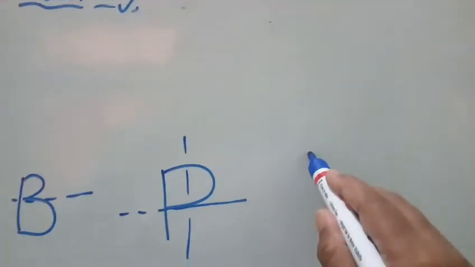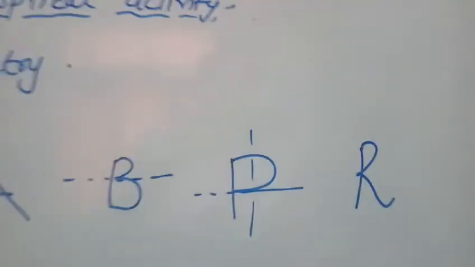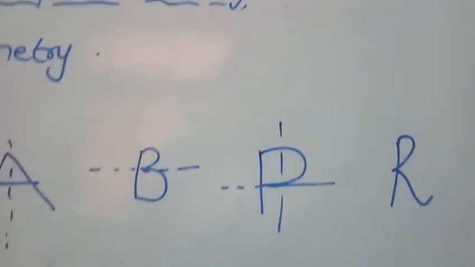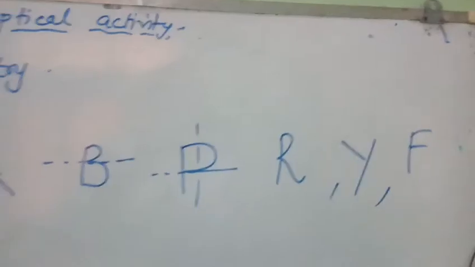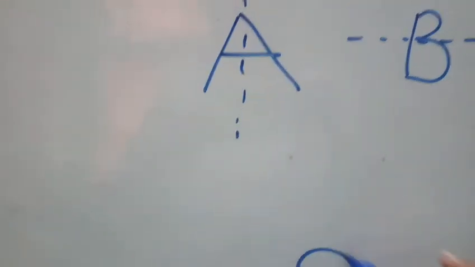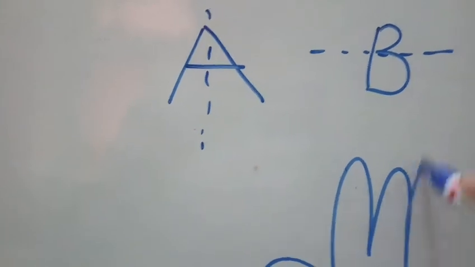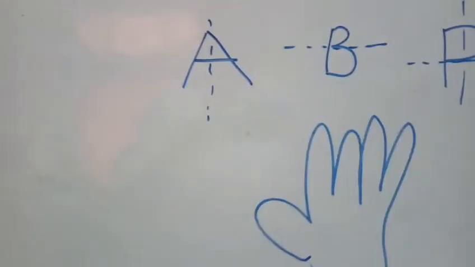Similarly, the letter R is also disymmetric. Similarly Y, F, and you can get many more examples of disymmetric molecules, and the best example of a disymmetric molecule is your hand, right? Your hand, which cannot be, very poor drawing, so once more I will try.